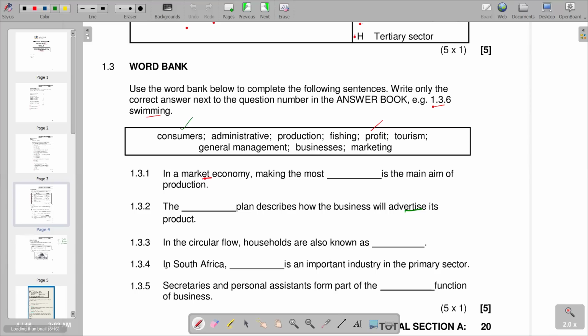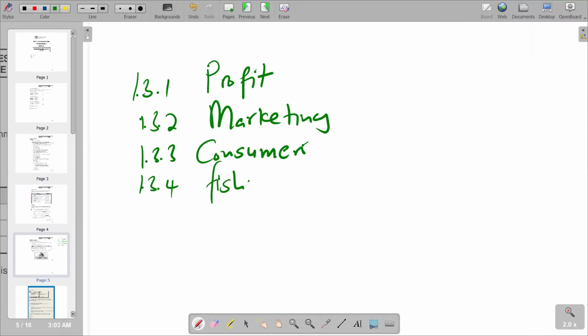Go to the next part, which is 1.3.4. In South Africa, this is an important industry in the primary sector. So we try to check which one applies to the primary sector. But we know that the primary sector is involved in the extraction and production of raw materials, such as, for example, farming. It's an example of the private sector, and then also we have the issue of mining, which also falls under the private sector. So let's try to see. So we have got fishing. Remember, fishing is part of farming. So we have fishing as the most appropriate that we have. So 1.3.4, we have fishing.